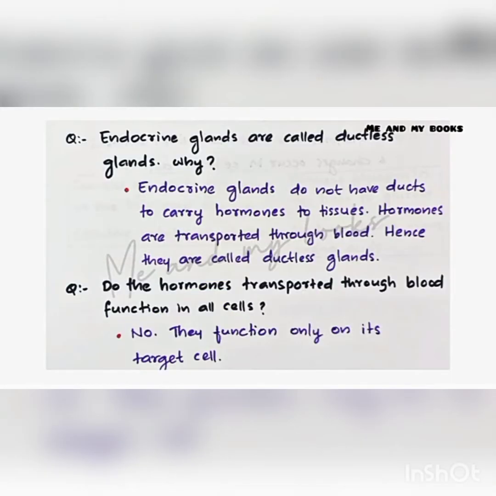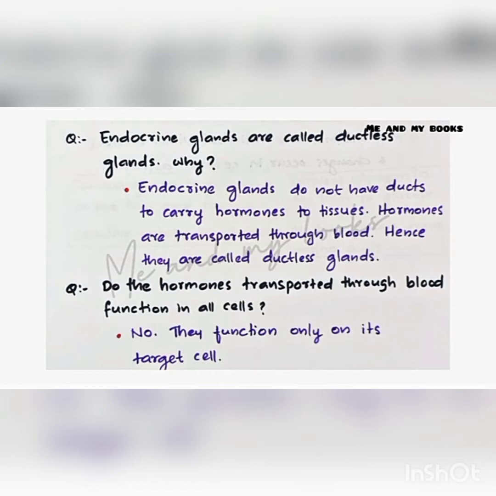Look, endocrine glands are called ductless glands. Why? Endocrine glands do not contain any tube. Because endocrine glands do not have any duct to carry the hormones to tissues, hormones are transmitted through blood. Hence they are called ductless glands. To carry the hormone, there is no special tube. Hormones reach the target tissue by the help of blood.